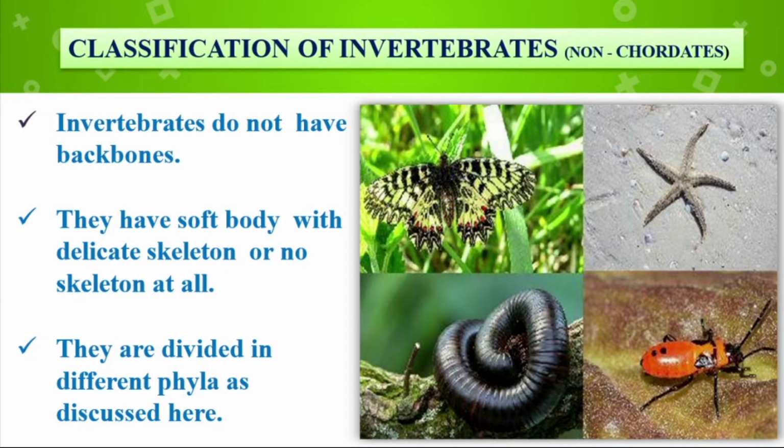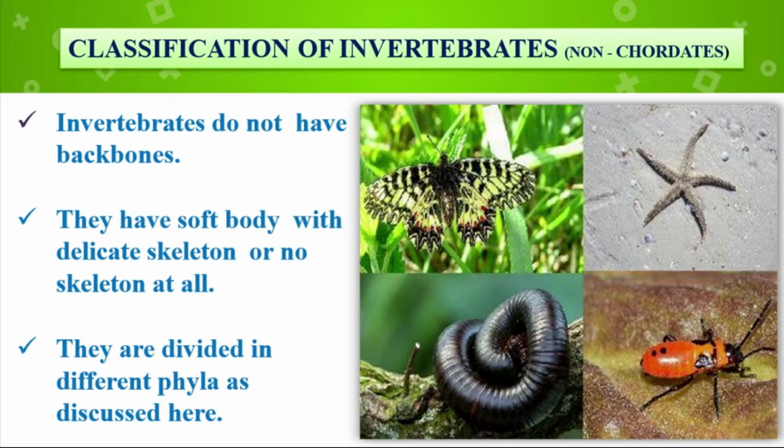Classification of invertebrates, or non-chordates. The first one, invertebrates: how can we classify? They are non-chordates and do not contain a backbone. See the pictures and clearly understand: a butterfly, starfish, ant and other animals do not contain a backbone. They have a soft body with a delicate skeleton or no skeleton at all. Even in some animals like snails, the skeleton is an exoskeleton, the bones are covered outside. These animals do not contain bone and are also soft-bodied in nature.